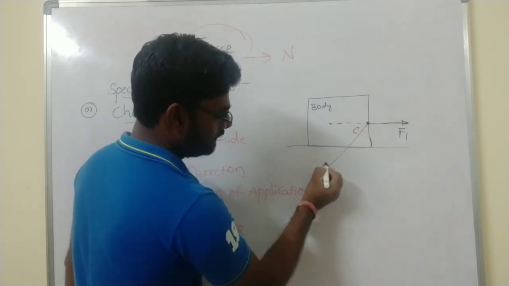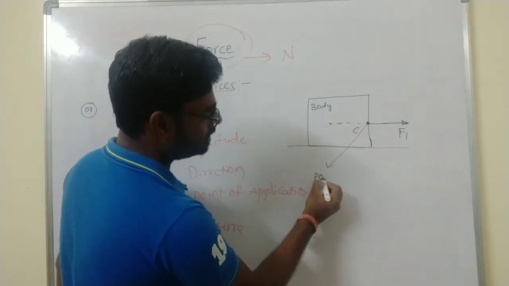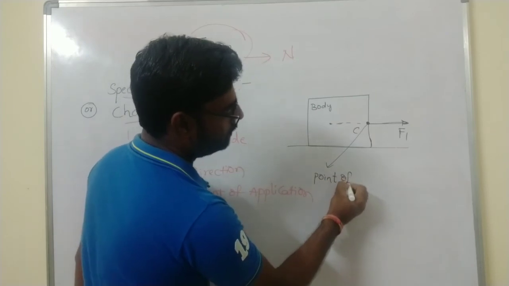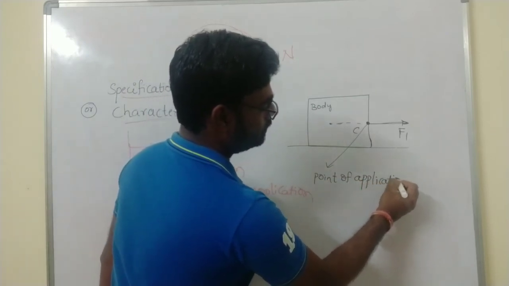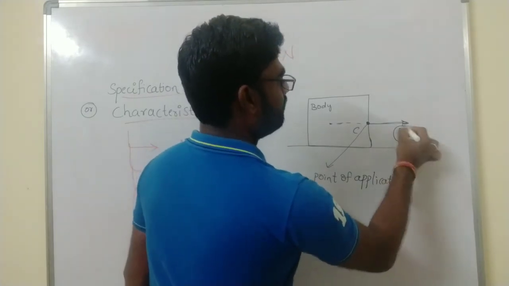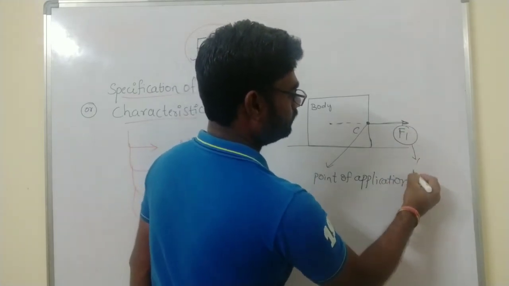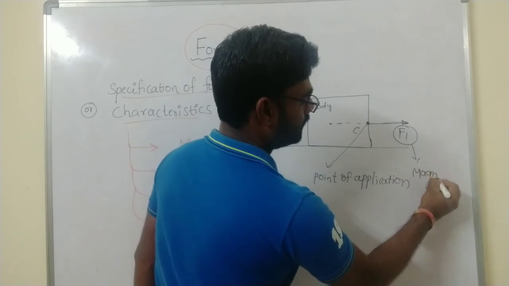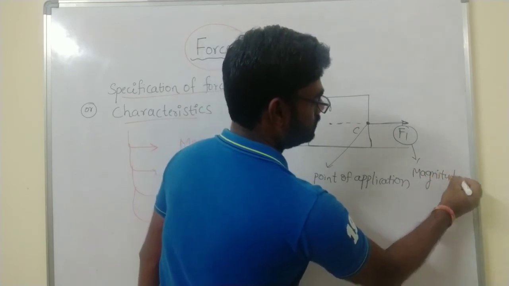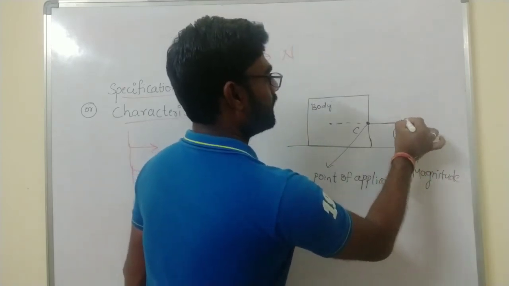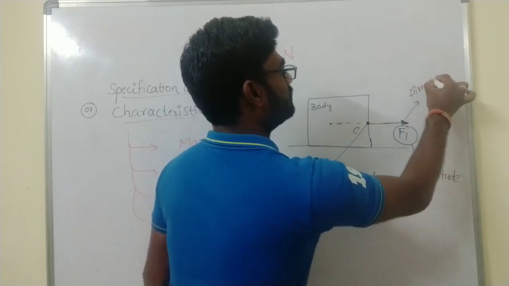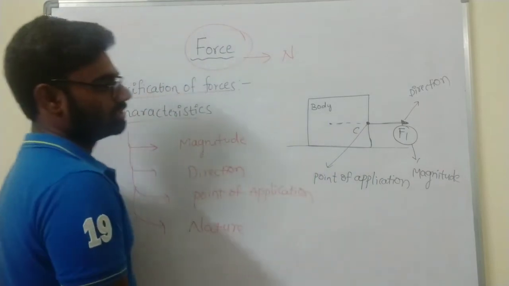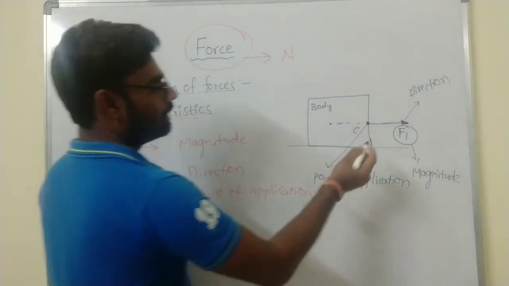Point C is the point of application, F is the magnitude, and this is the direction.